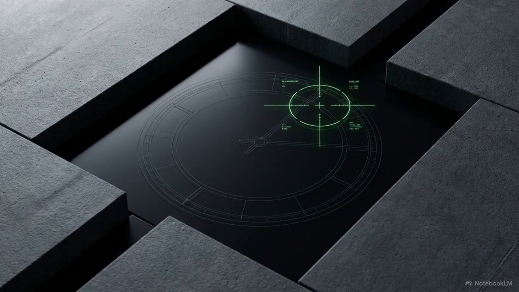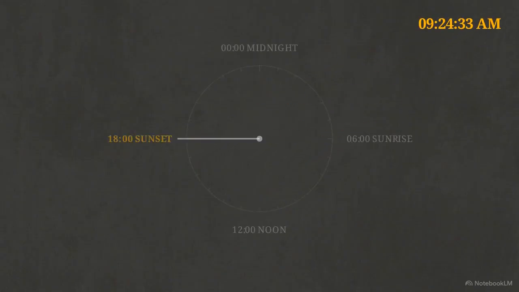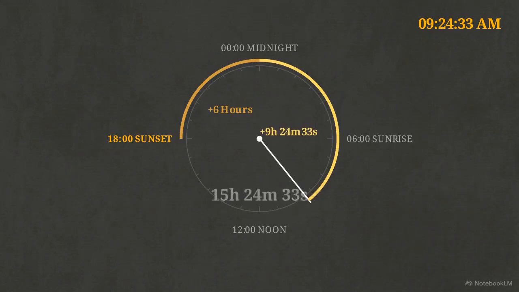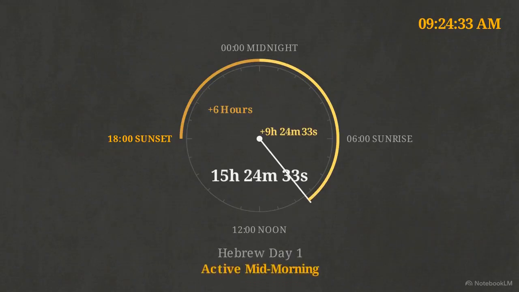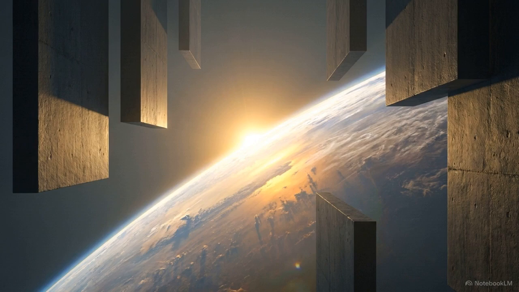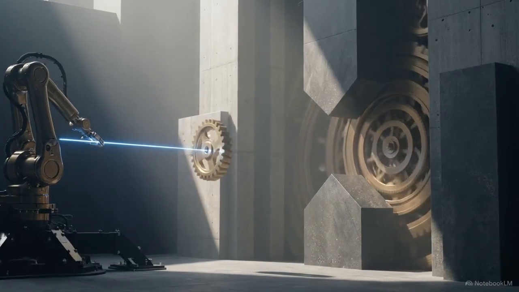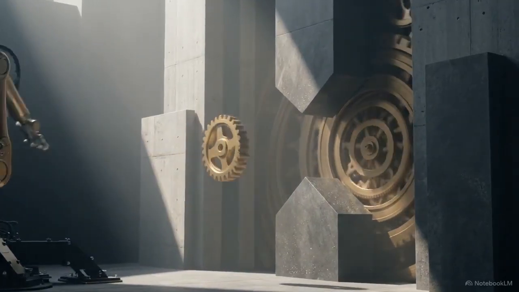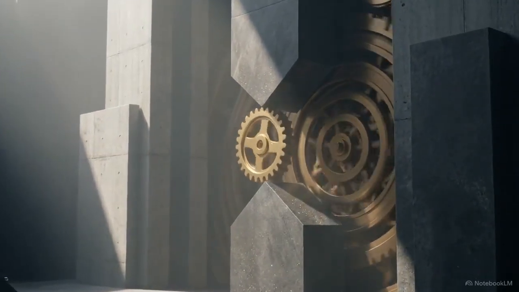We can now resolve the fractional remainder of 0.392 to determine the exact time of day. Converting the fraction to a 24-hour clock places the moment at 9:24 and 33 seconds a.m. Under Hebrew reckoning, which begins at sunset, this lands 15 hours and 24 minutes into the first day of the week. The sequence terminates in the active morning hours of a Sunday. This result is only possible if the 10-decimal orbital constant is used. Any other value would miss this window by days.